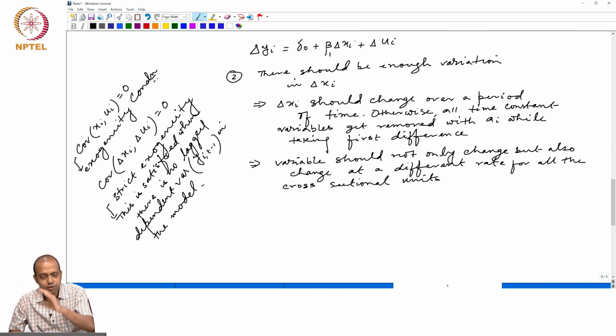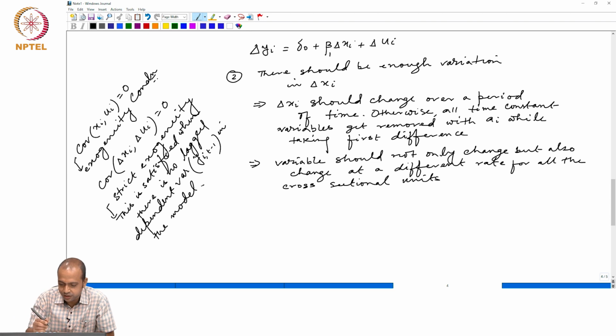So, all the variables should change over a period of time. So, there should be enough variation in x_i. Sorry, here instead of delta x_i, this is actually x_i, because then only delta x_i would become some non-zero value.